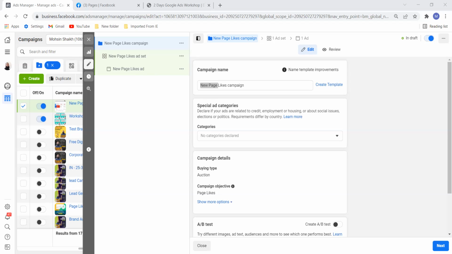Mohsin, another question. I can understand the conversion ad is the costliest ad, I think, as the conversion is happening. So what is the cheapest form of advertisement? Lead generation is the cheapest. Conversion campaign is most costly, but definitely conversion campaigns bring good results also. And traffic is also a cheap ad, if you have very relevant content on your landing page, then website traffic is also a very good campaign.